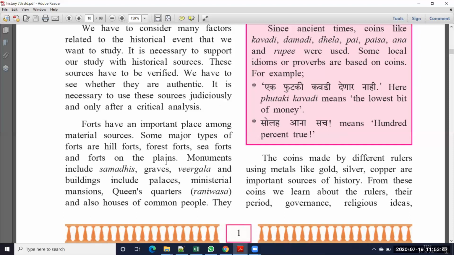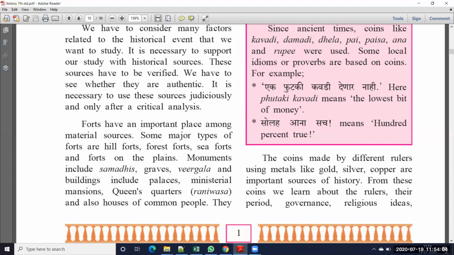forts are not only for security purposes, but for food grains also. They store food grains in that fort, and some weapons also. The weapons used by the soldiers were also stored in those forts. So for that purpose forts are used.